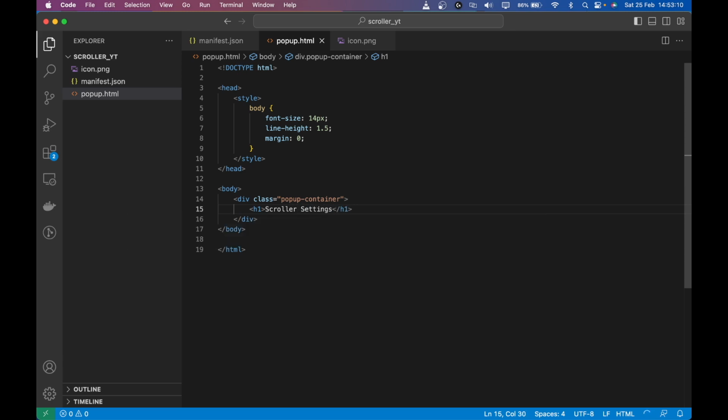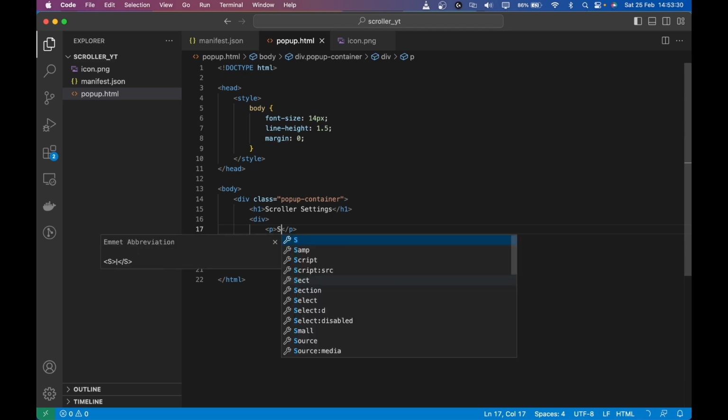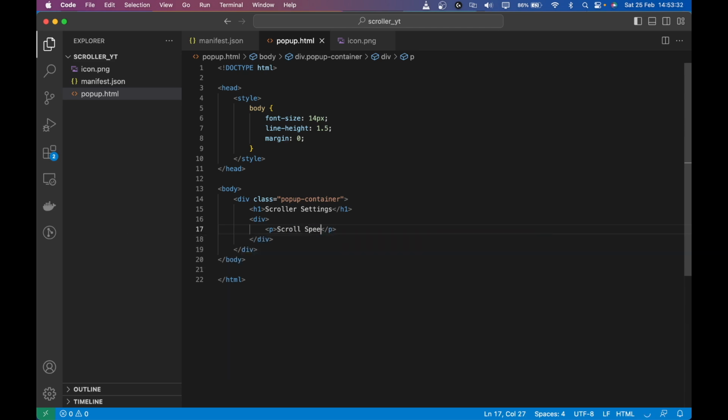So it will be like all of our settings. Then I'll go and create another div, because now we have two settings, right? One is scroll speed and the other one is the start stop. And I'm just going to create that. I'm going to create a p, we'll call that scroll speed.